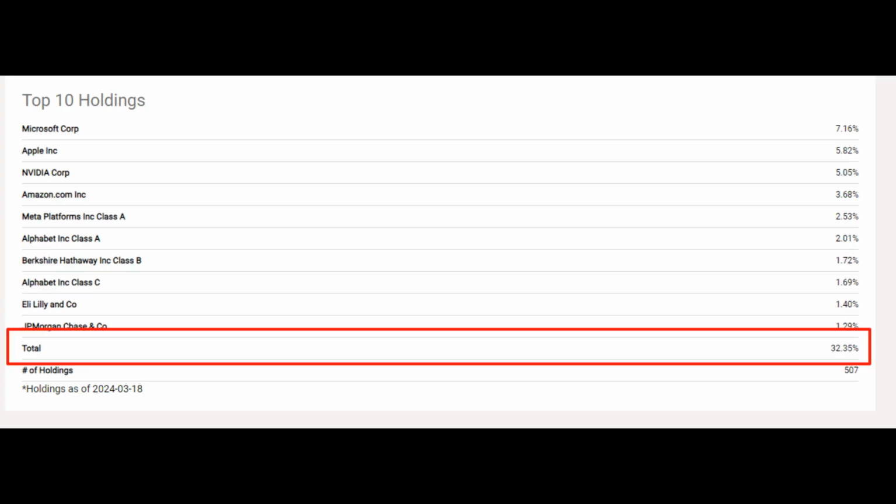Now, there is a common misconception that when you invest in the S&P 500, you are diversified because you invest in 500 companies. As you see, that really isn't the case. You invest in a fund with 500 companies, but 1/3 of your money goes to 10 of them. Whether that's good or bad, we don't have time to discuss here, but it's always something to remember.